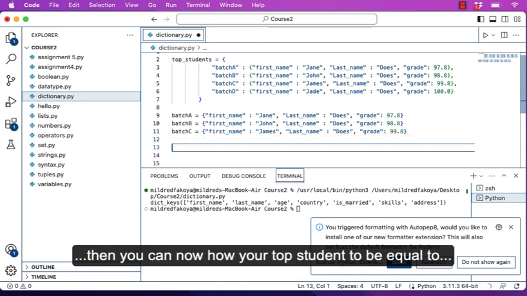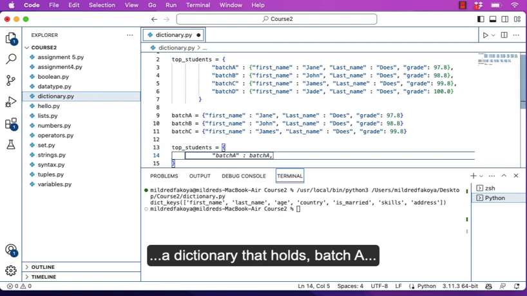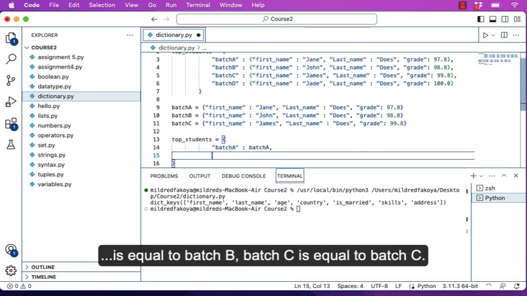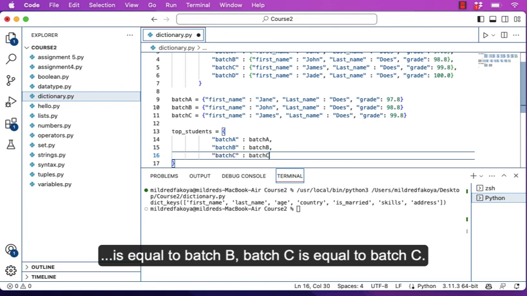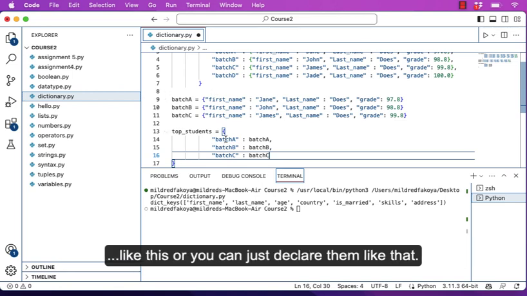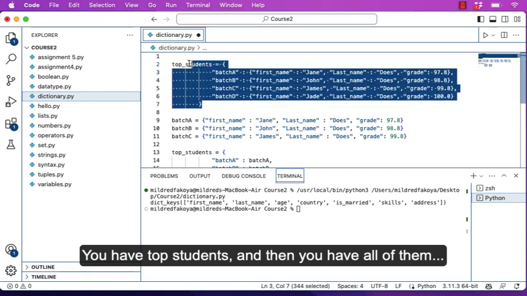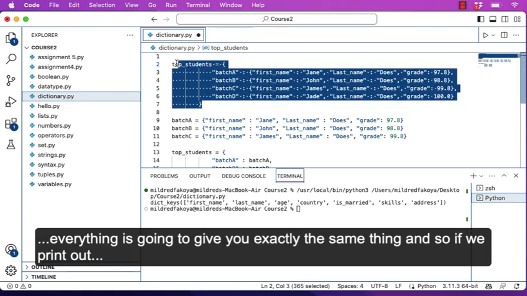And then you can have your top_students dictionary be equal to a dictionary that holds batch A is equal to batch_a, batch B is equal to batch_b, batch C is equal to batch_c. So you can see, writing it like that makes you write it twice, or you can just declare them inline like that. Everything is going to give you exactly the same thing.